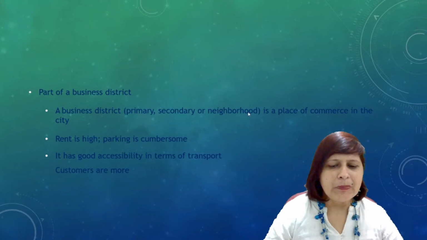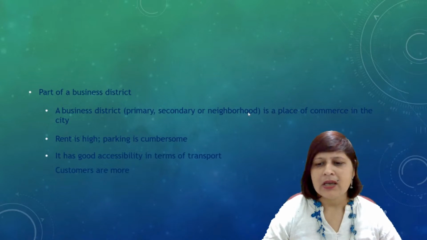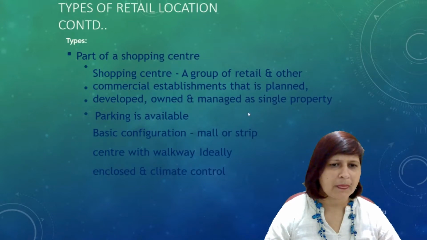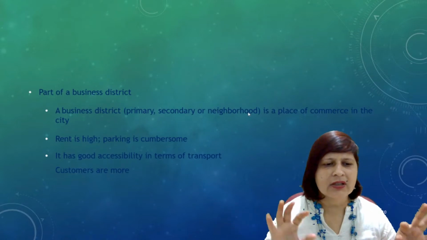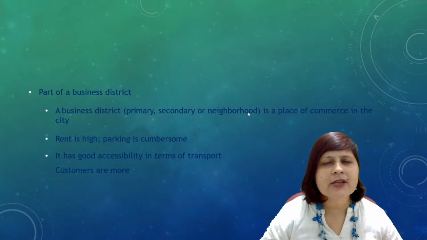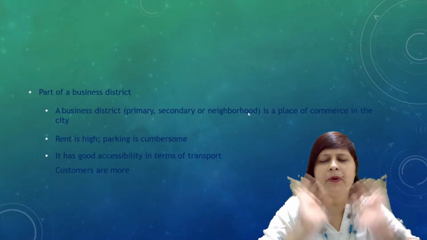Then, part of a business district. A business district, primary, secondary, or neighborhood, is a place of commerce in the city. Rent is high, parking is cumbersome, it has good accessibility in terms of transport, and customers are more, right? So if you rent or select a location that is part of a business district, what is a business district? A business district is a place of commerce in the city. It could be primary, secondary, or neighborhood, where there are n number of shops, right?